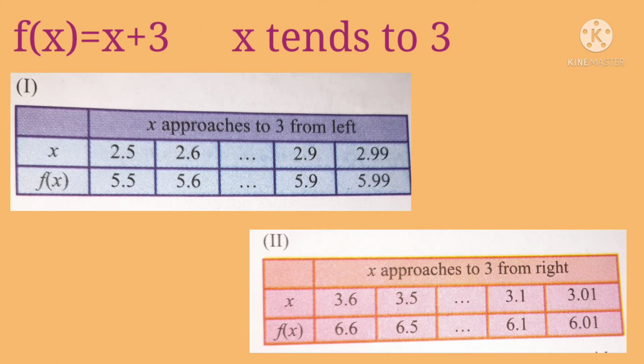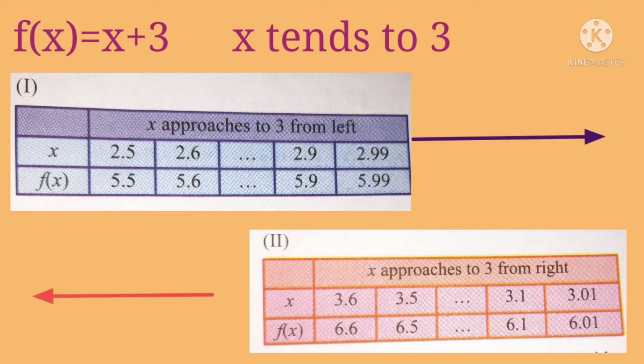Example with the function f of x is equal to x plus 3, in which x approaches 3. We are going to take the left hand side and the right hand side, in which x approaches 3 from the left hand side and x approaches 3 from the right hand side. I have selected a table in which we give the inputs as 2.99, 2.9, 2.6. We give the input and generate the output by the given function.